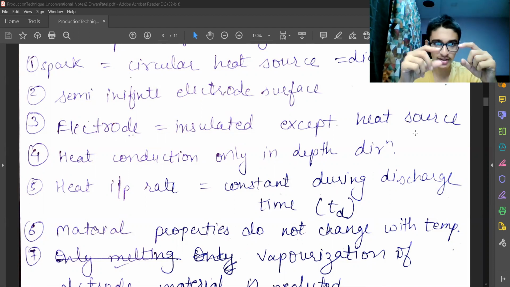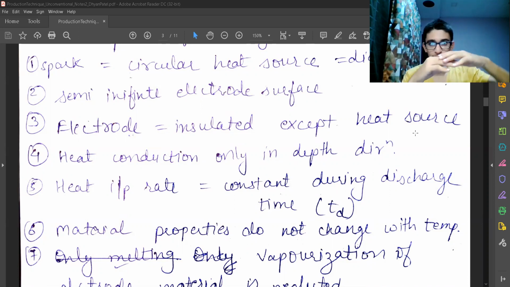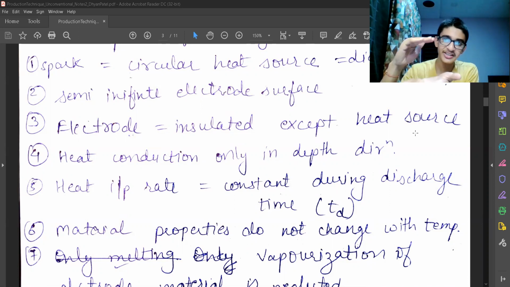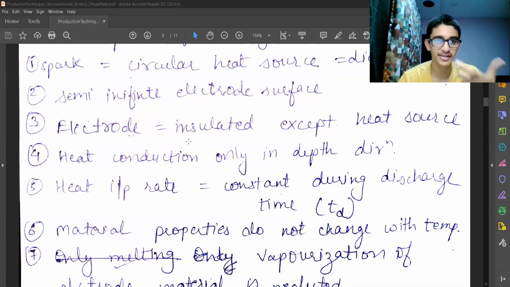The sparks are not generated in other sections because of the tool geometry, such that the distance between the tool surface and my job surface is larger, and due to that the ionization field is not enough. The electric field generated because of that voltage difference is not enough. When the distance is small, where the machining should be happening, the distance is maintained very small, and that leads to generation of electric field, ionization, and hence machining.